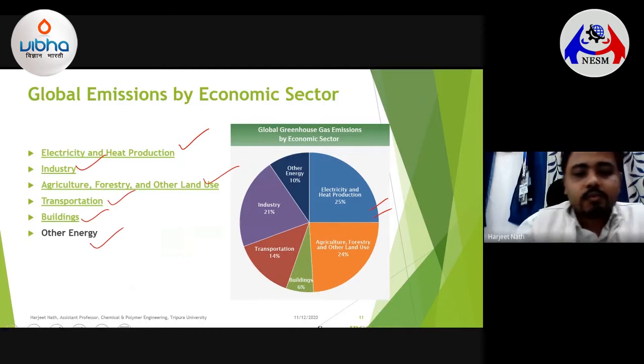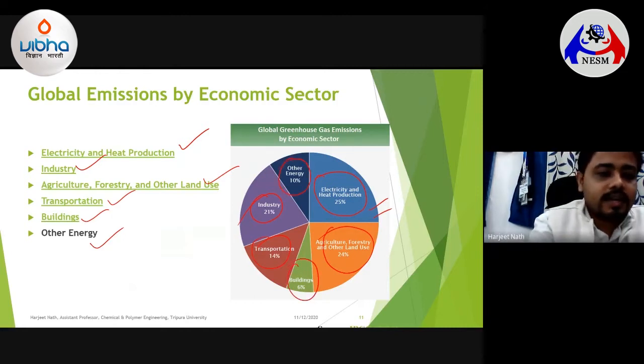Most of the greenhouse gas emissions come from electricity and heat production, followed by agriculture, forestry, and other land use. Then you have industry, transportation, buildings, and finally all other sources, which lead to around 10% of the other energy sources.